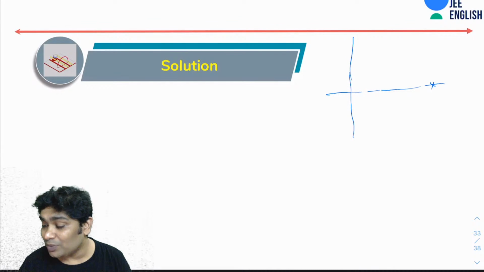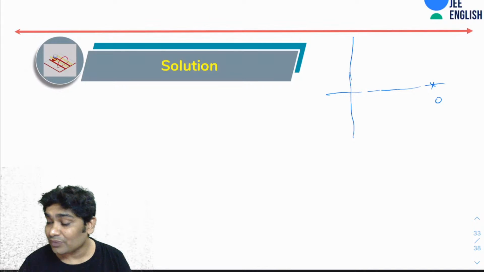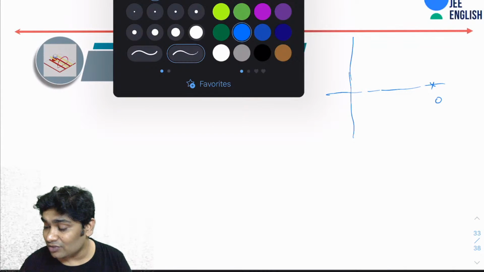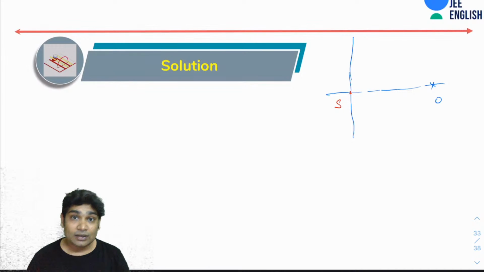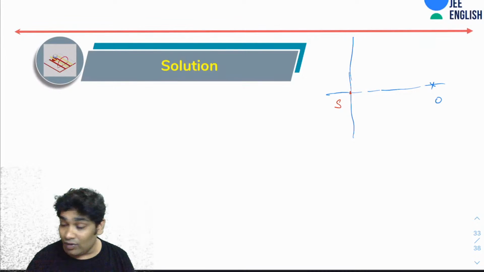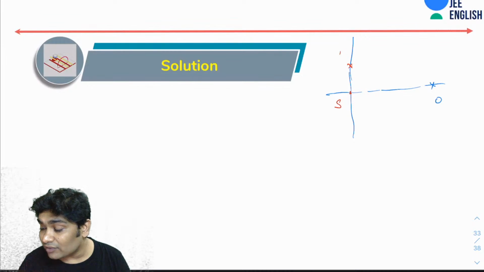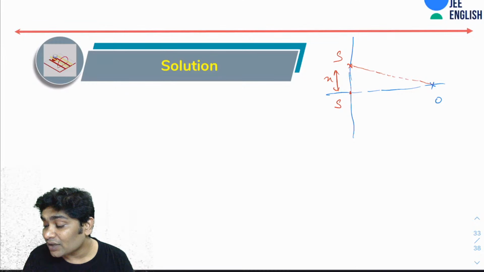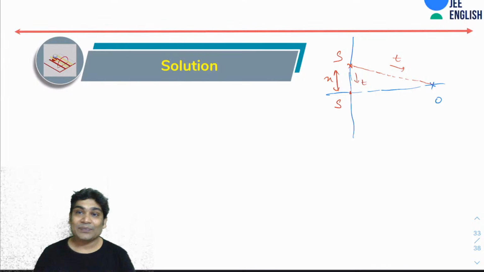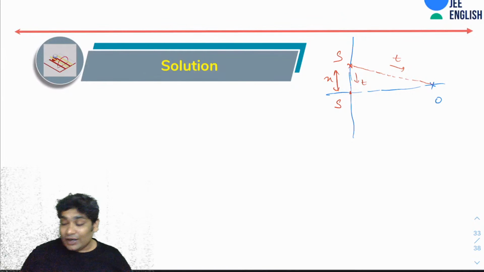When will the source be closest to the observer? Obviously the source would have to be here. So when S is here, the frequency heard by O would have been emitted when the source was somewhere here. So let's say the source was here, and then it emits a frequency. Then sound will take some time to travel this distance. If sound travels here in time t, in the same time t, the source comes here. So that is what you have to find.